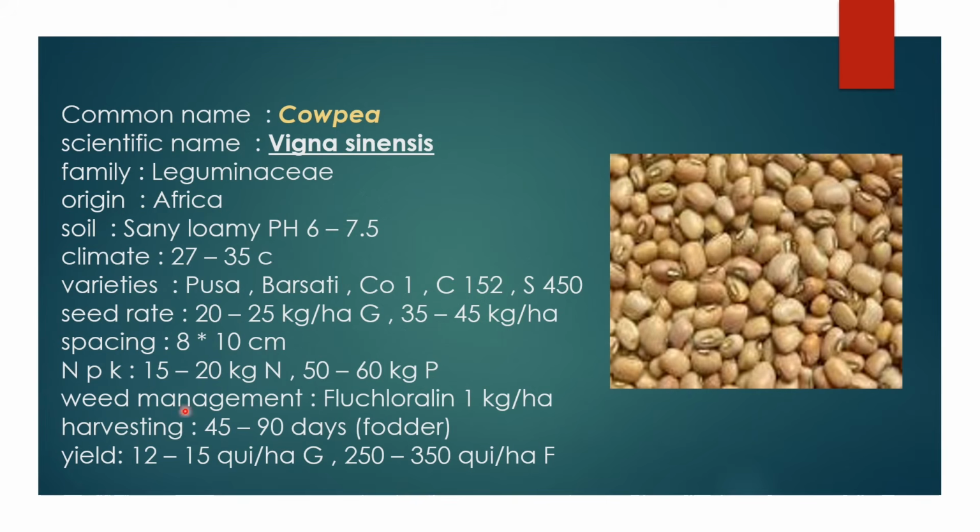And the harvesting is based on the variety. Mainly this is for forage purpose, so we have to harvest at the greenish stage only. Mainly 45 to 90 days is best suited for harvesting cowpea, and the yield of cowpea is 12 to 15 quintal of grain and 250 to 350 quintal per hectare of fodder. We are mainly cultivating for the fodder purpose.